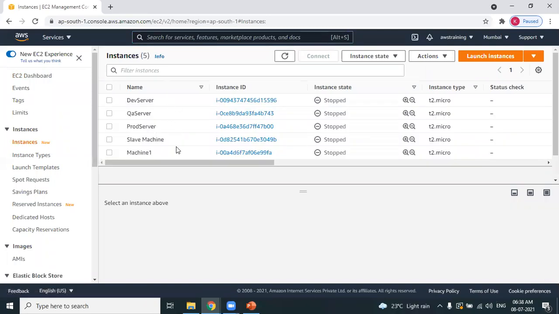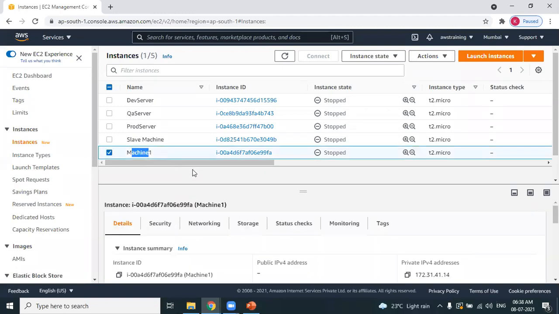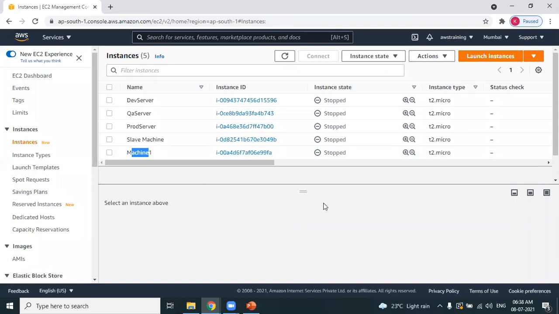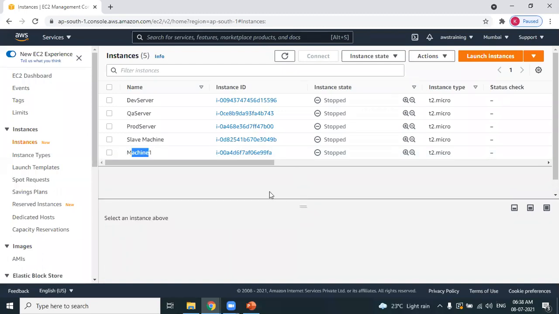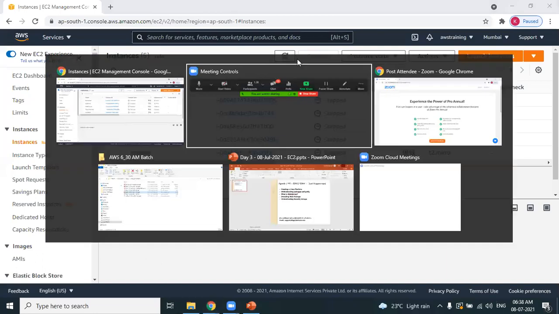These are the existing instances which I have. Do not worry about the instances. Can you see this is the instance which you created in the last session? That is a Windows instance. That's fine, so please ignore the existing instances. What's our plan for today? As our agenda is to learn how to create a Linux machine, let's experience the way we need to create a Linux machine.